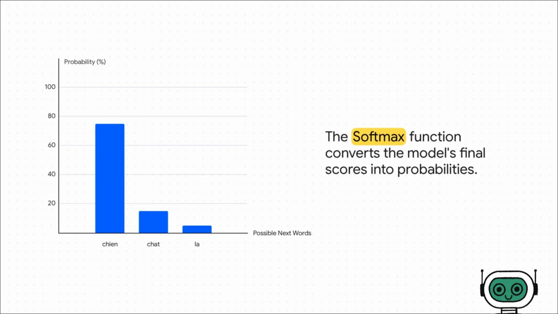And this is what the output looks like. For example, if the model has just produced the word lay, the softmax might give the word shin a 75% probability of being next. The model then picks the most likely option, adds it to the sequence, and the entire loop begins again for the next word.